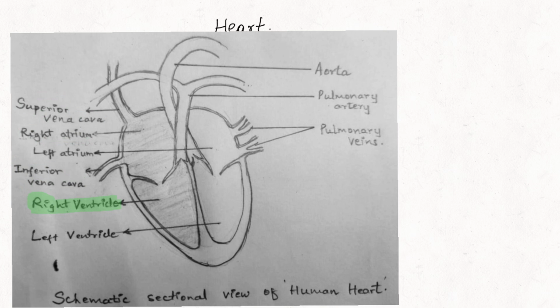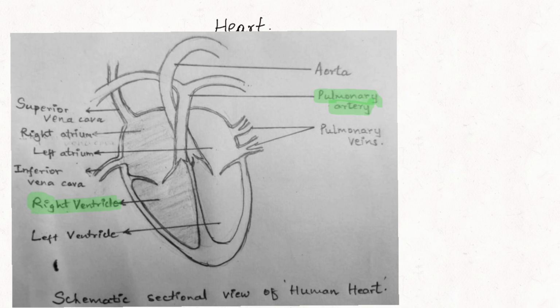It is pulmonary artery. Pulmonary artery is carrying the deoxygenated blood from the second chamber, that is left ventricle, to the lungs. See, it is dividing into 2 branches. One branch is carrying deoxygenated blood to the right lung, another to the left lung. There it gets divided into finest branches called capillaries over the air sacs. There the oxygen and carbon dioxide gets exchanged between the air and the body blood.